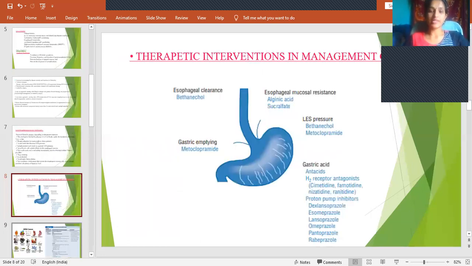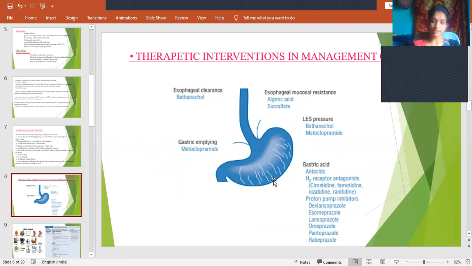Then what are the therapeutic interventions? As we know, the treatment mainly depends on the pathophysiology, like what are the targets, what are the mechanisms which cause the disease. If we stop that, we may treat the patient. So that is the thing we'll be keeping in mind. As I said, there will be decreased esophageal clearance, so we have to target this point. And then esophageal mucosal resistance, if it is lost, the acid directly attacks this mucosal lining and epithelial lining, so we have to target this. And decreased LES pressure causes reflux, so we have to use a medication which increases LES pressure.